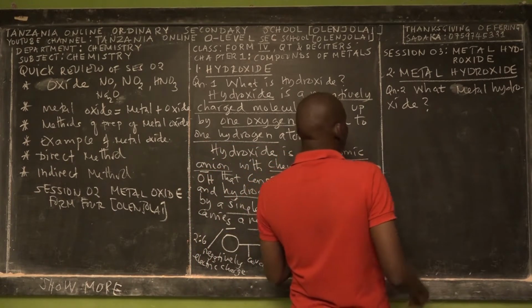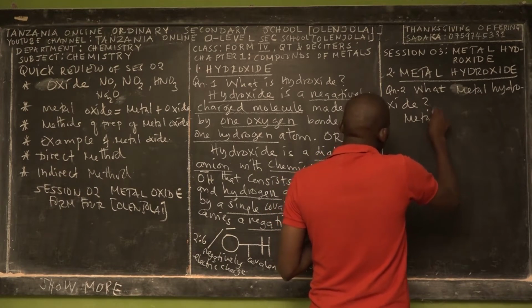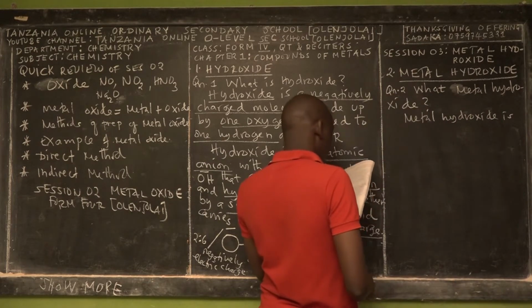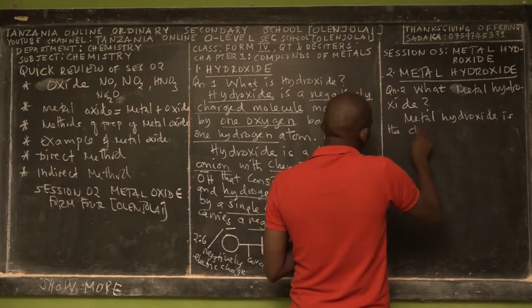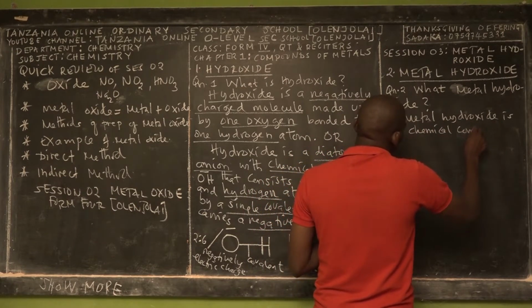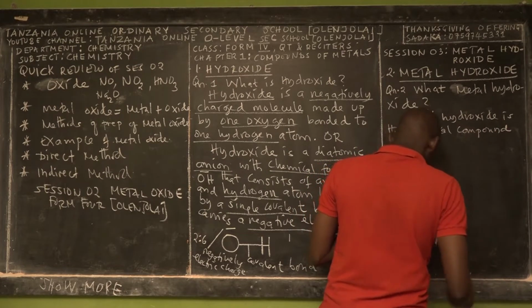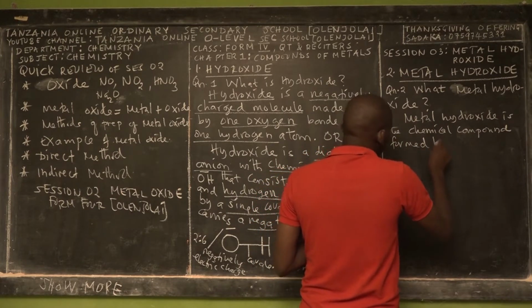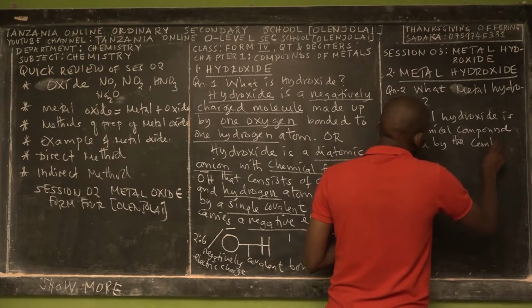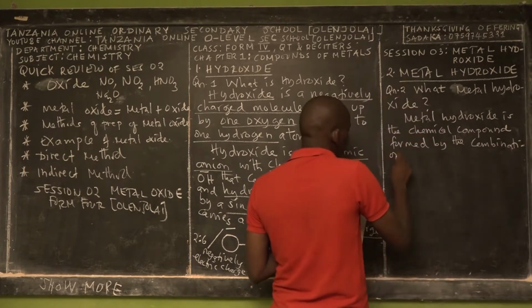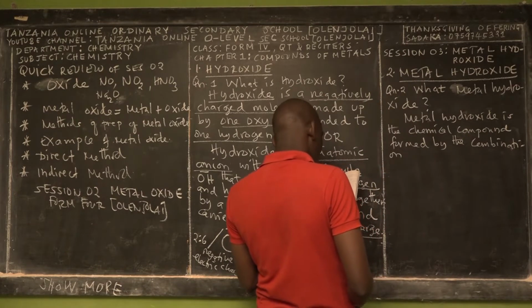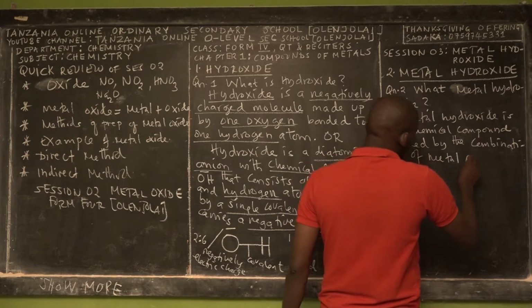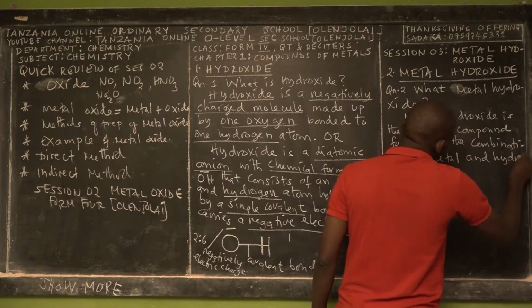So metal hydroxide is a chemical compound formed by the combination of metal and hydroxide. So I found two definitions.